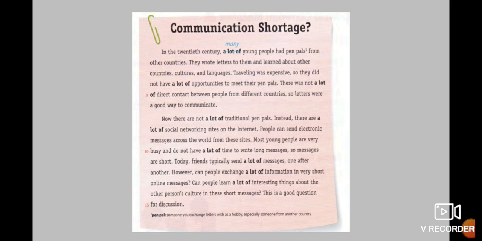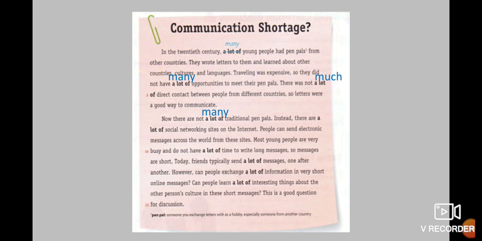Okay, the last exercise. In that case, we substitute many or much. In the 20th century, many young people had pen pals from other countries. They wrote letters to them and learned about other countries, cultures, and languages. Traveling was expensive, so they didn't have many opportunities to meet their pen pals. There wasn't much direct contact between people from the different countries, so letters were a good way to communicate.